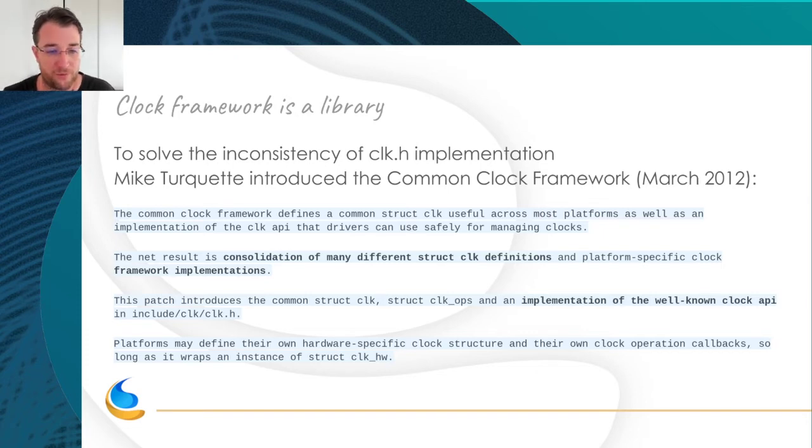The result was the consolidation of many different struct clock definitions and different framework implementations. The goal is an implementation of the well-known clock API. They kept the clk.h API, which was okay-ish, but they took all the different implementations and made a common one with all the good practices and the good algorithms.